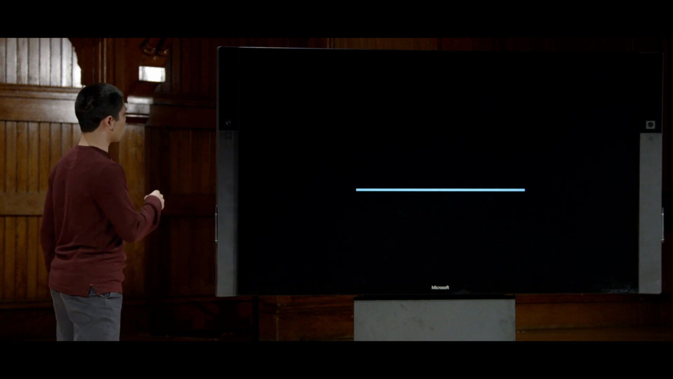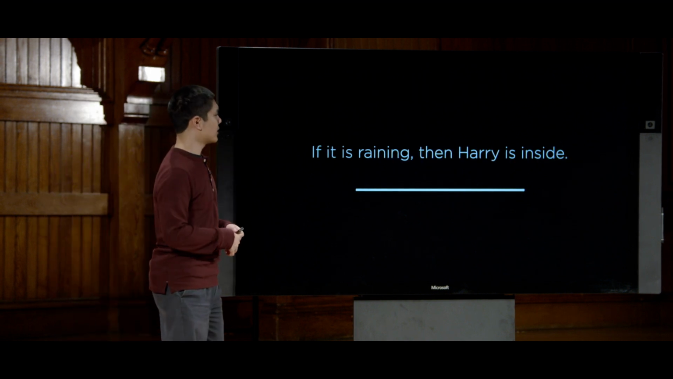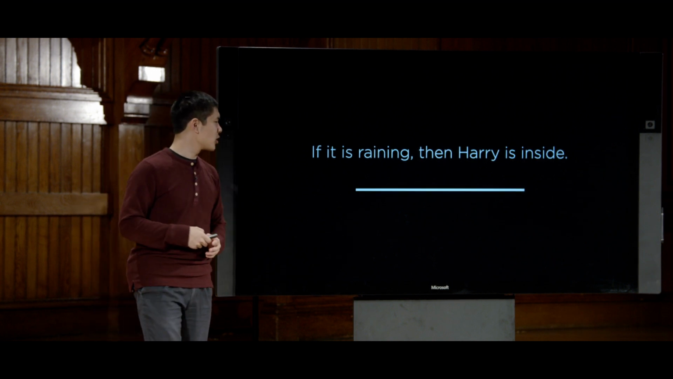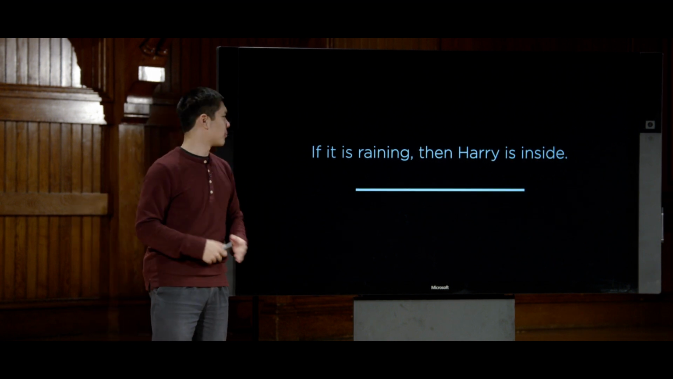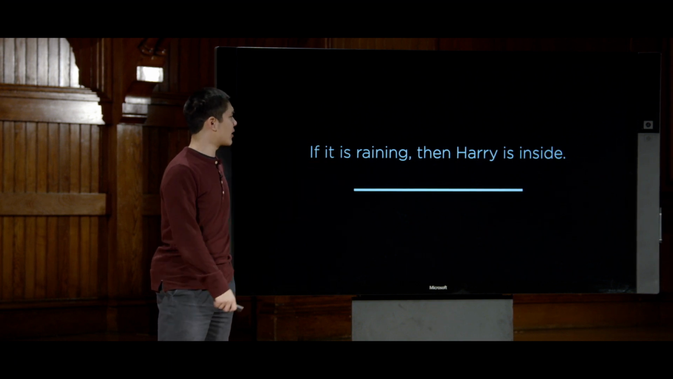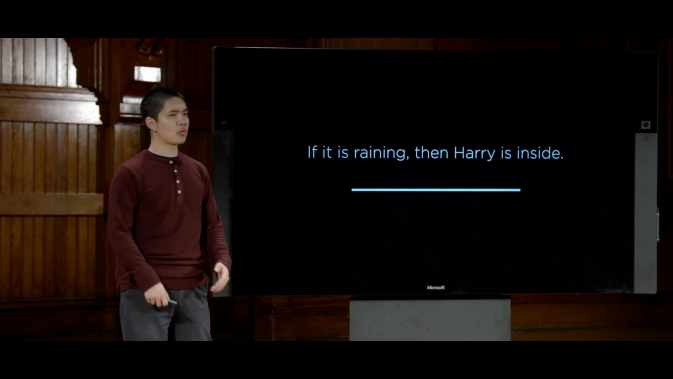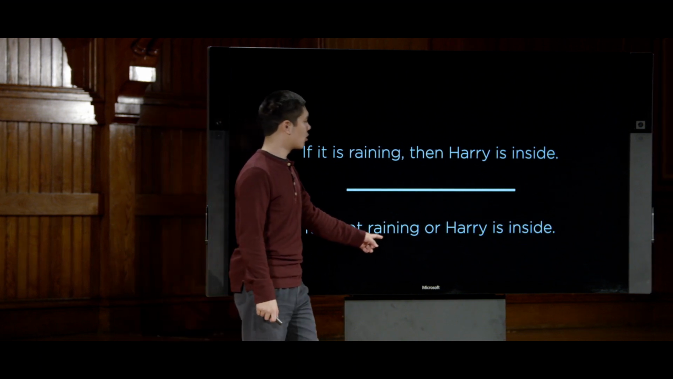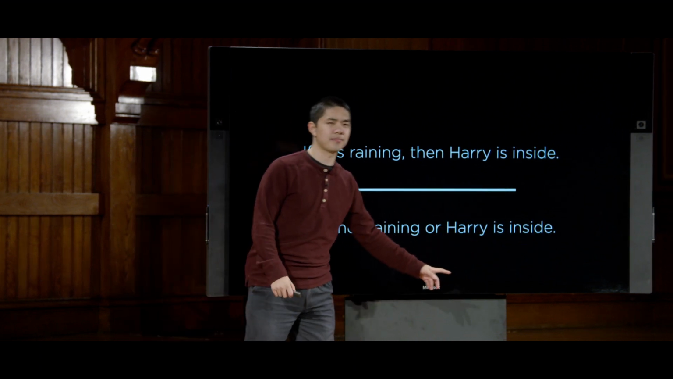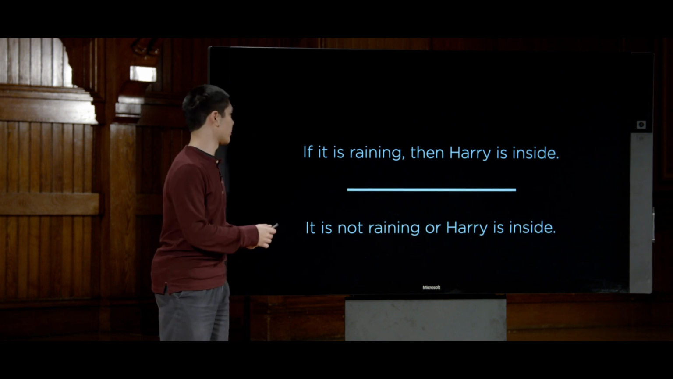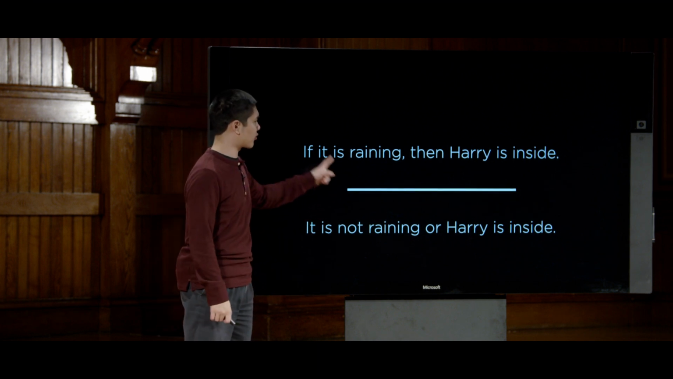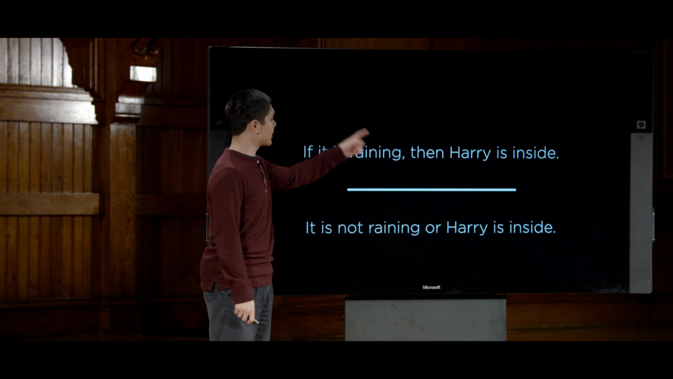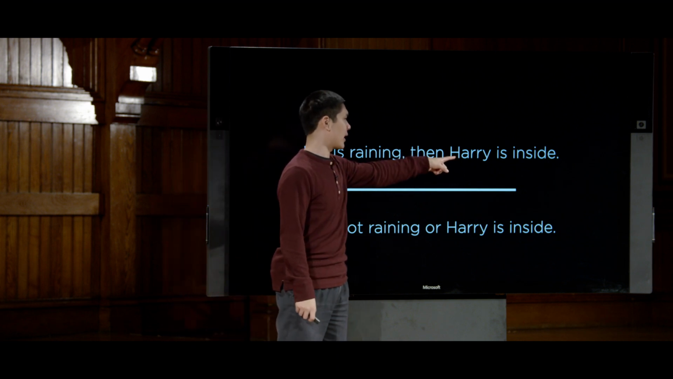We'll take a look at a couple more of these. If I have it is raining, then Harry is inside. How do I reframe this? Well, this one is a little bit trickier. But if I know if it is raining, then Harry is inside, then I conclude one of two things must be true. Either it is not raining, or Harry is inside. Now this one's trickier, so let's think about it a little bit. This first premise here, if it is raining, then Harry is inside, is saying that if I know that it is raining, then Harry must be inside.